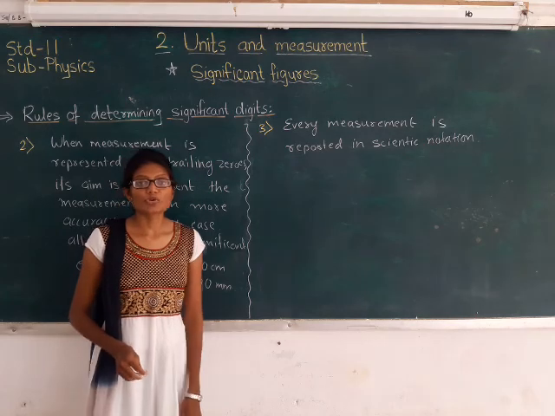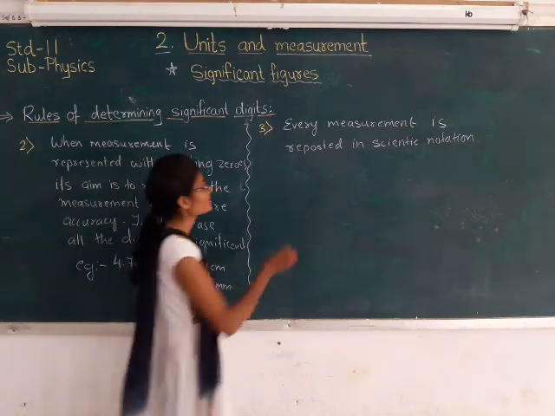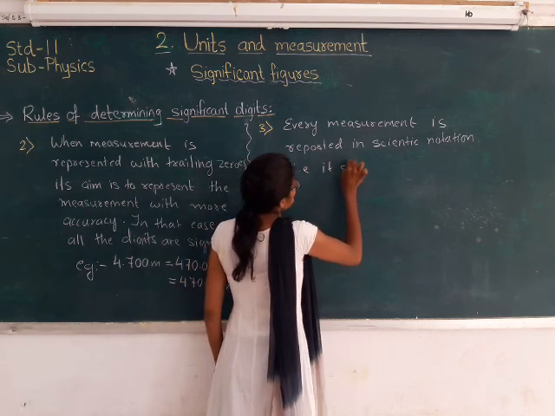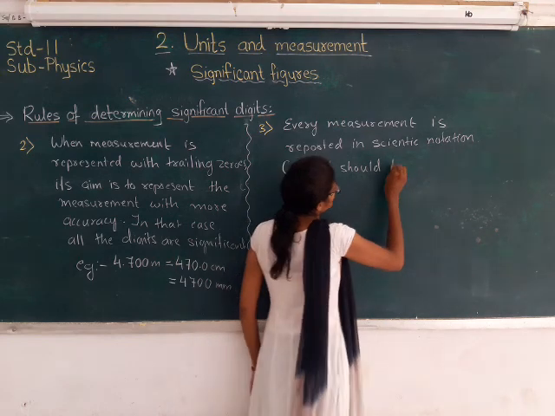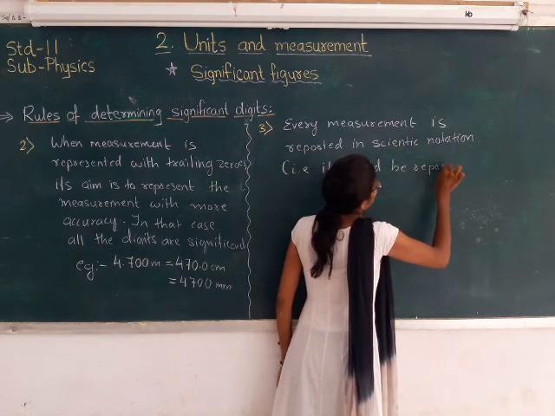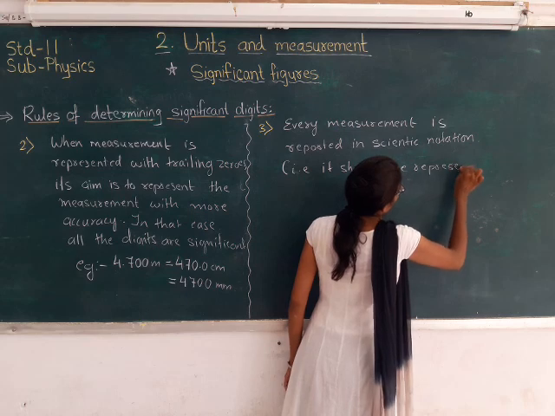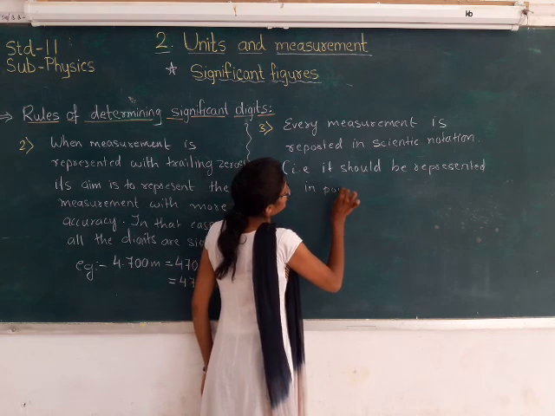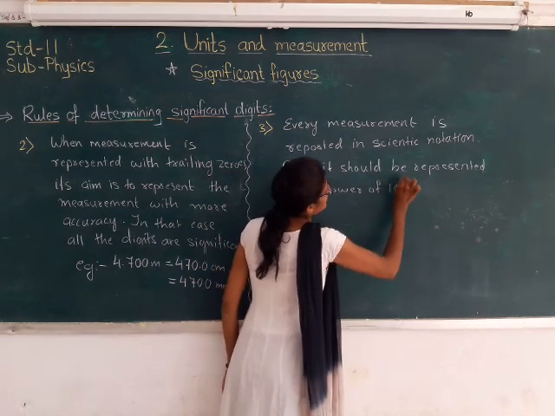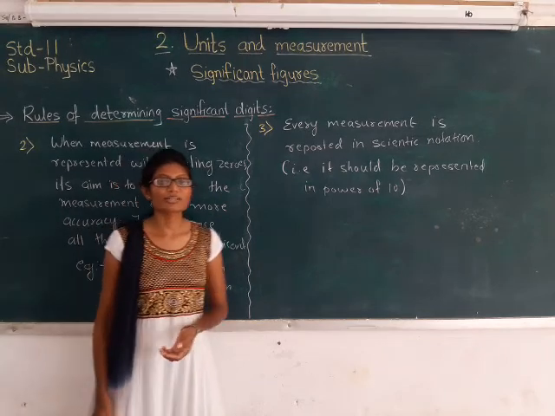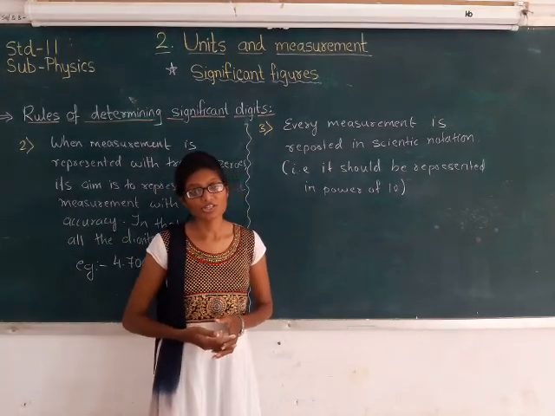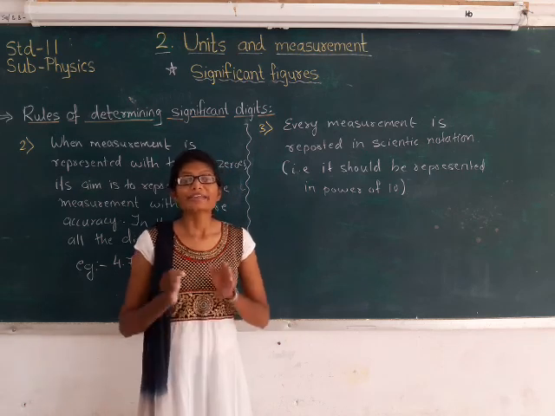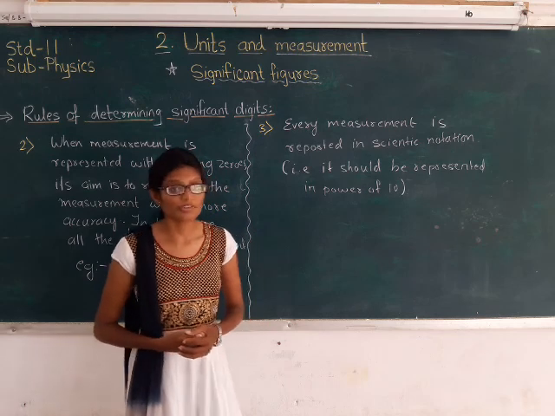Every measurement should be reported in scientific notation. Scientific notation, that means what? Whatever number you are writing, that should be written in terms of power of 10.